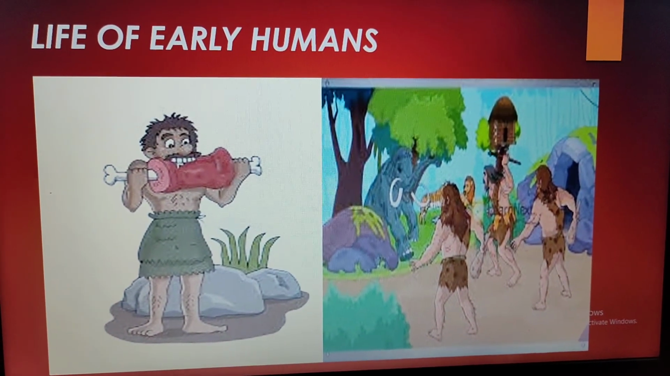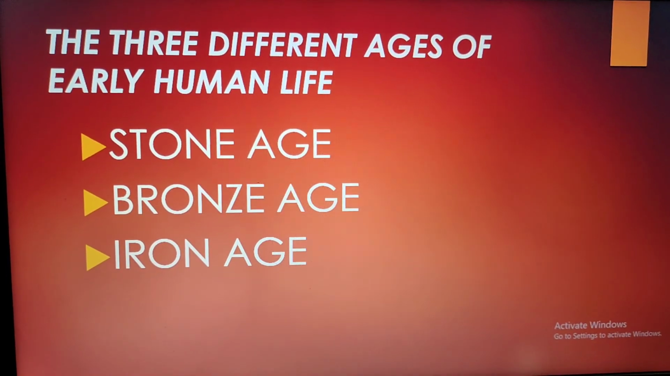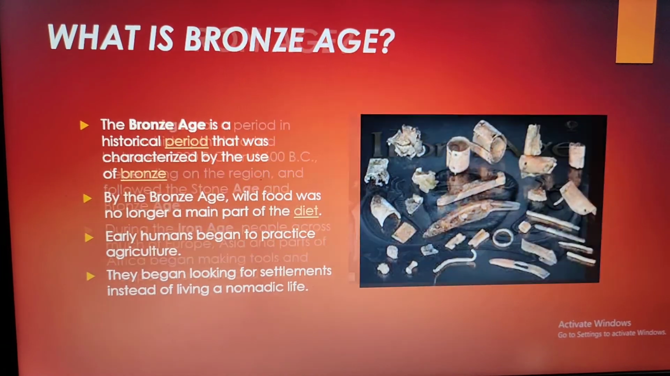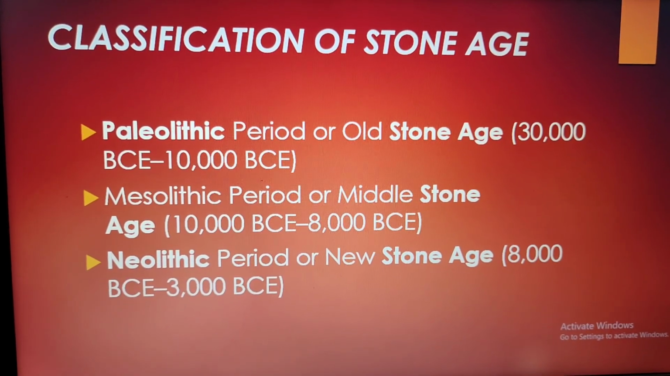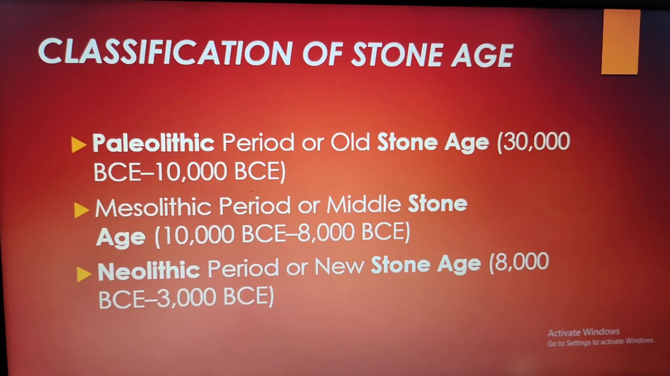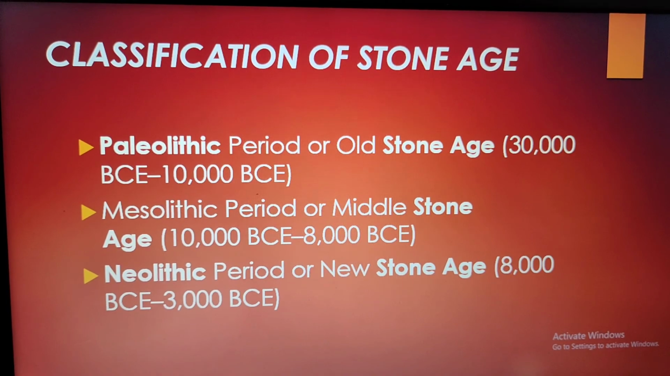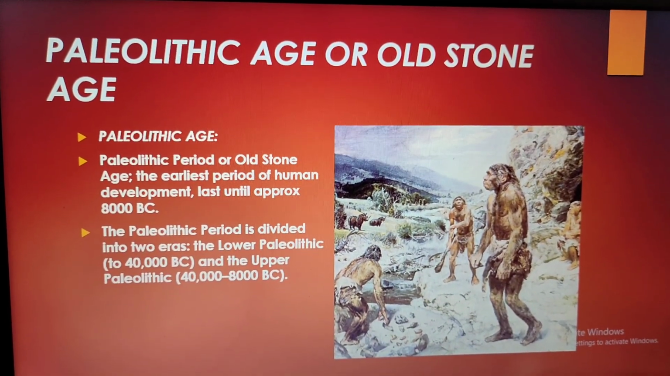Then we studied about the life of early humans. We studied about the three different ages of early human life. What is the Stone Age, Bronze Age and Iron Age, and what was the difference between the three. Then we discussed the classification of the Stone Age: Paleolithic, Mesolithic and Neolithic. Paleolithic age or Old Stone Age,